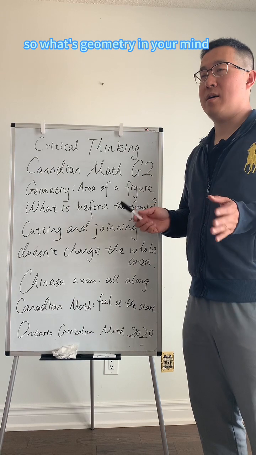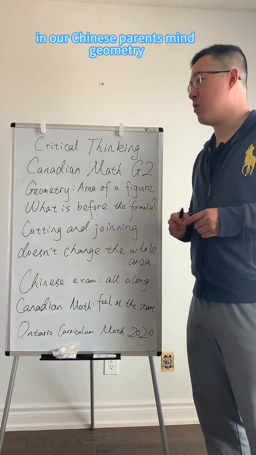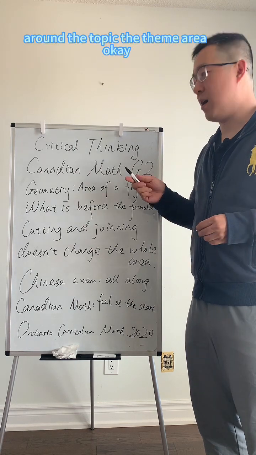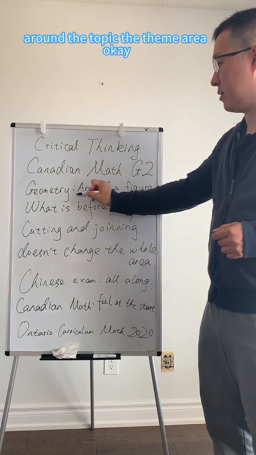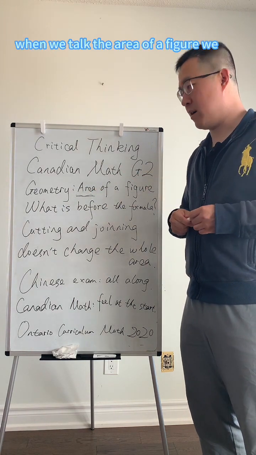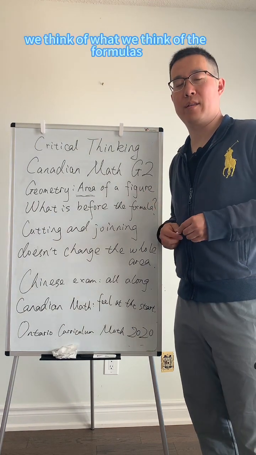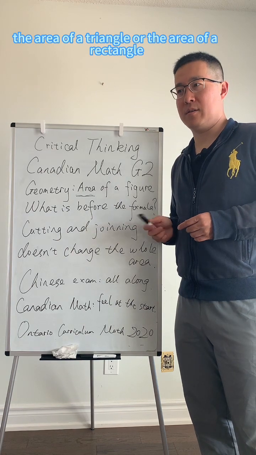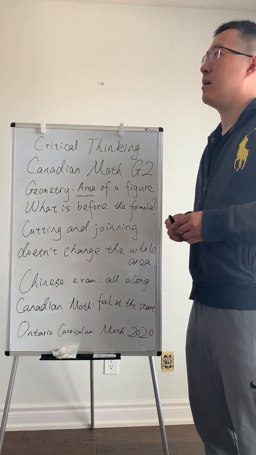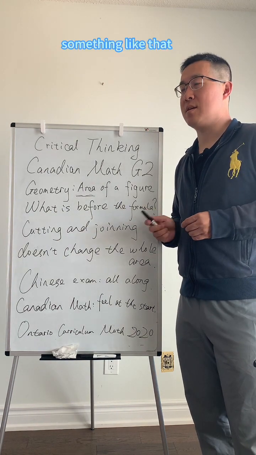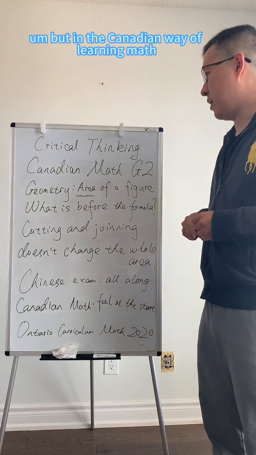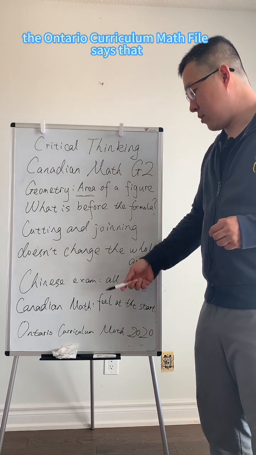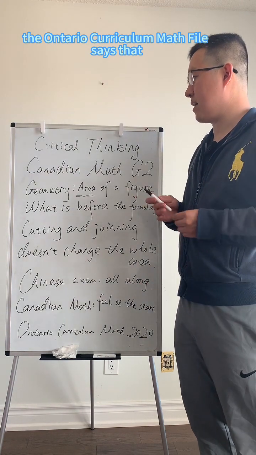So what's geometry in your mind? In our Chinese parents' mind, geometry is the figures, the theme of area. When we talk about the area of a figure, we think of the formulas, how to calculate the area of a triangle or a rectangle, a parallelogram, something like that. But in the Canadian way of learning math, the Ontario Curriculum Math file says that what is before the formula?